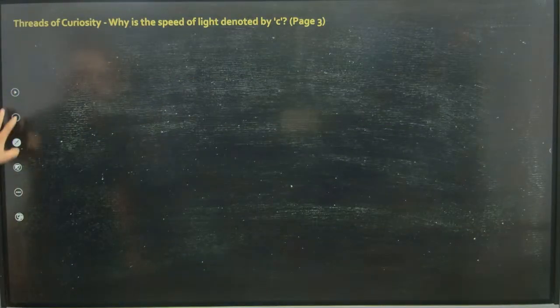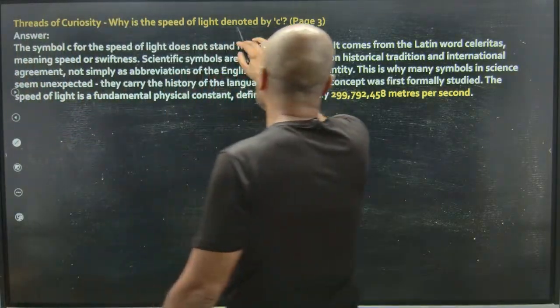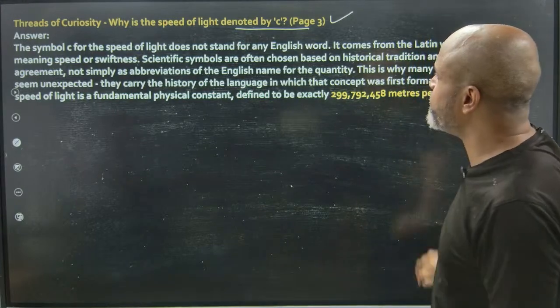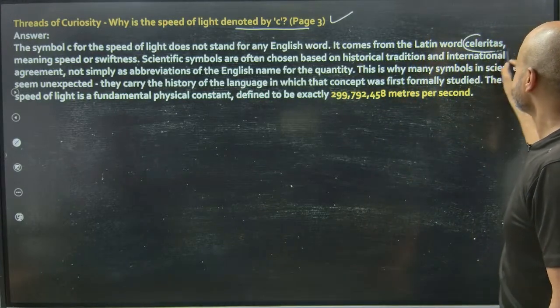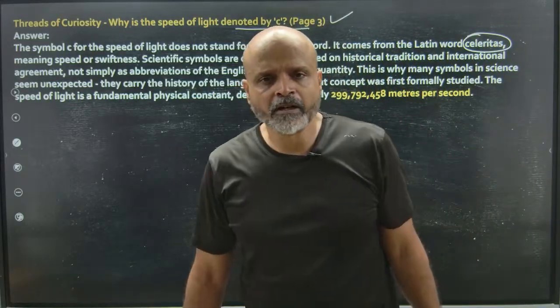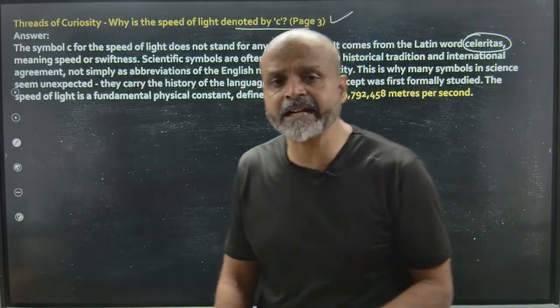Okay, let's move on. What is the speed of light? Why is the speed of light denoted by c? We have just studied this and it is there as a question as well. It comes from the Latin word celeritas. A lot of terminologies have actually evolved from Latin. The reason is that it's a dead language.